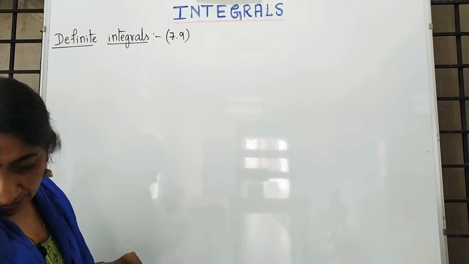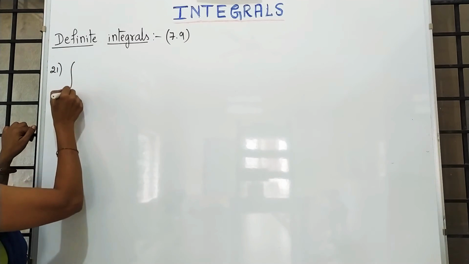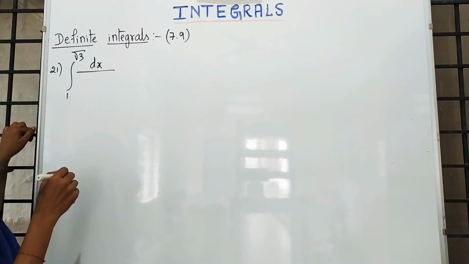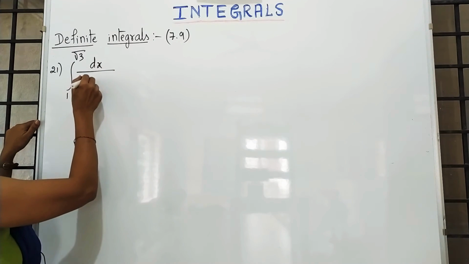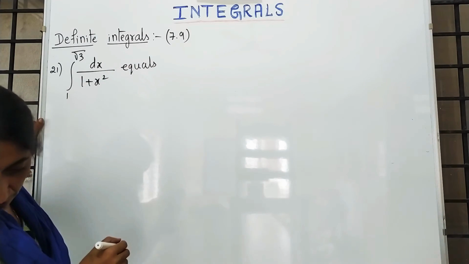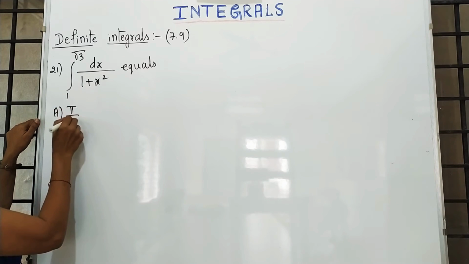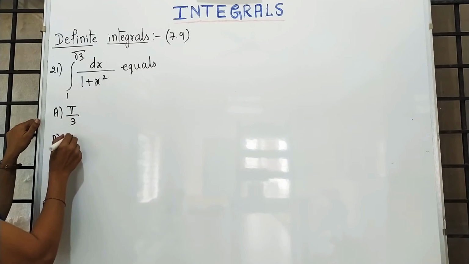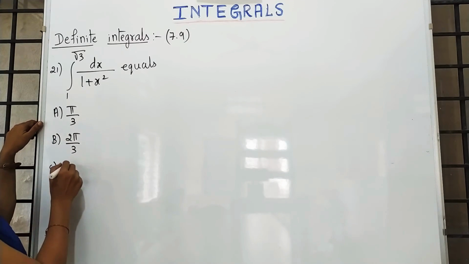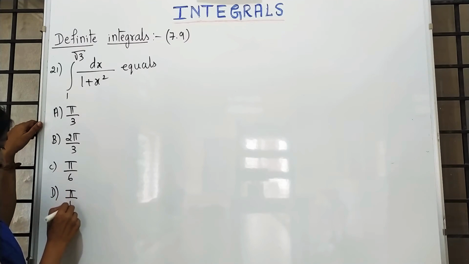Choose the correct answer. Question number 21. Integration from 1 to root 3 dx upon 1 plus x square equals. First one pi by 3. Second one 2 pi by 3. Third one pi by 6. Fourth one is pi by 12.